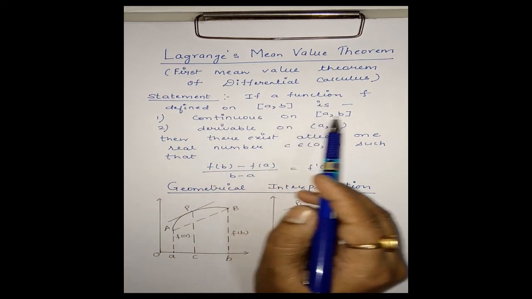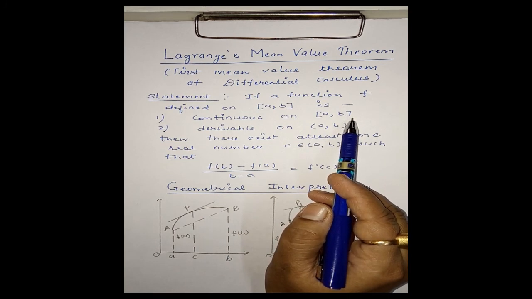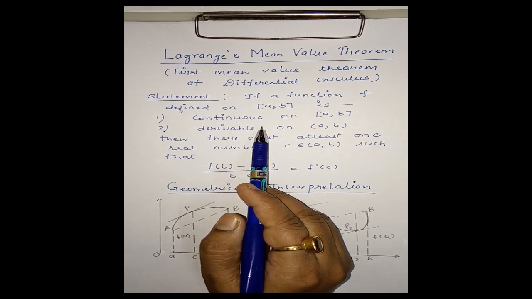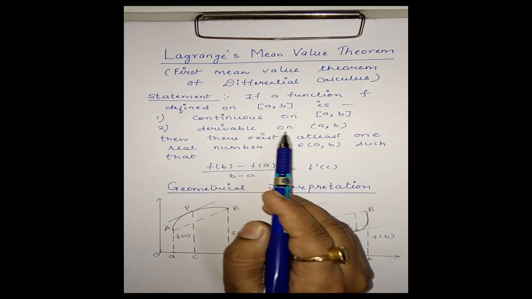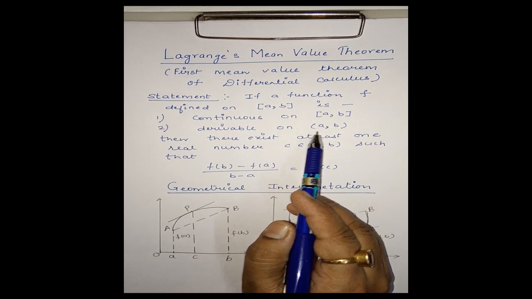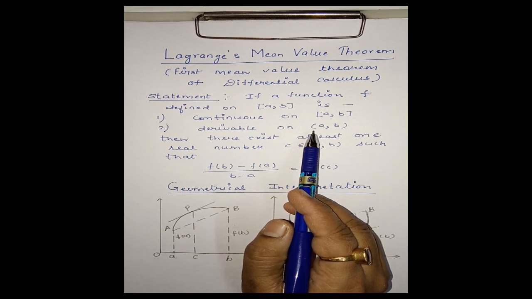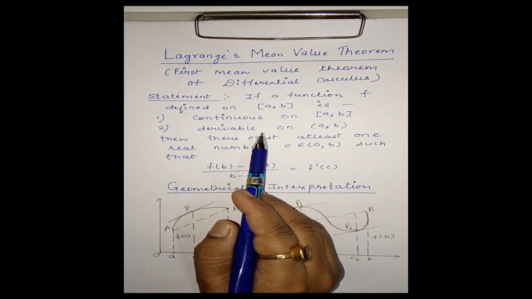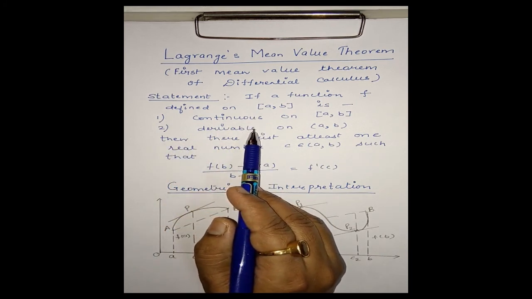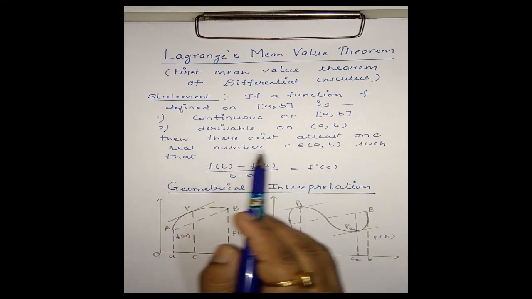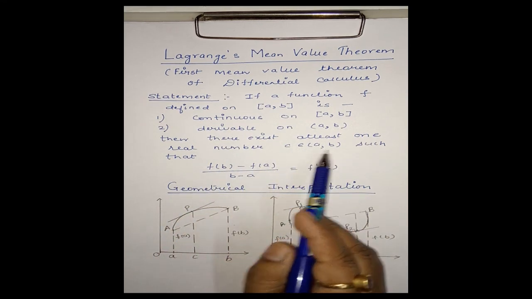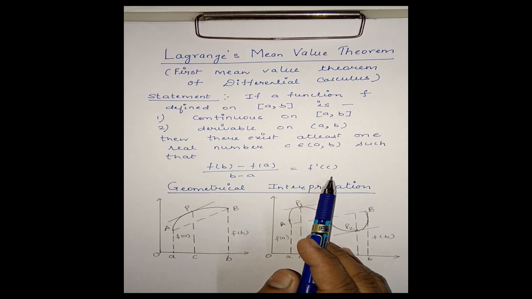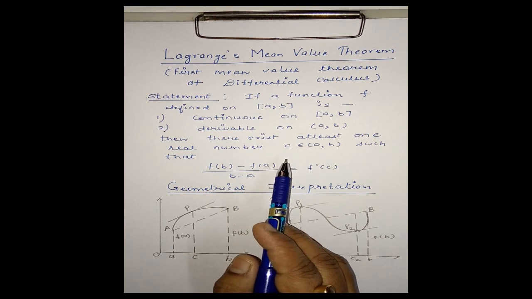Continuous on the closed interval [a, b] means that when we draw the graph of the function, the graph is without any gap, without any jump. This is the meaning of continuous. The second condition is derivable on the open interval (a, b). Derivable means the graph of the function has a tangent at every point in the open interval (a, b). This is the meaning of derivable. If these two conditions are satisfied, then there exists at least one real number c in the open interval (a, b) such that (f(b) minus f(a)) divided by (b minus a) is equal to f dash c. This is Lagrange's mean value theorem.